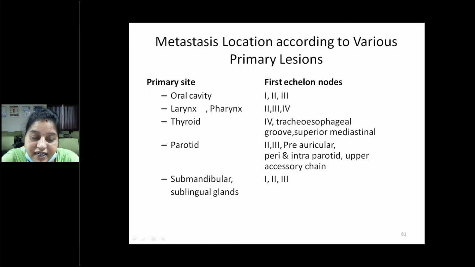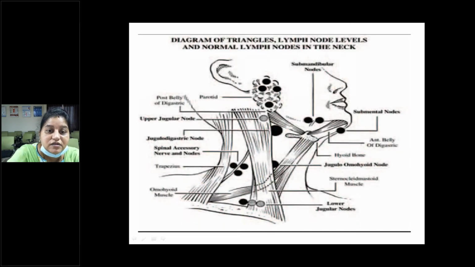Whereas for the parotid it is 2, 3, preauricular, peri and intraparotid and upper jugular chain. If it is the submandibular and sublingual glands, then it is 1, 2 and 3. These are the diagrams of the various triangles and normal lymph nodes in the neck.